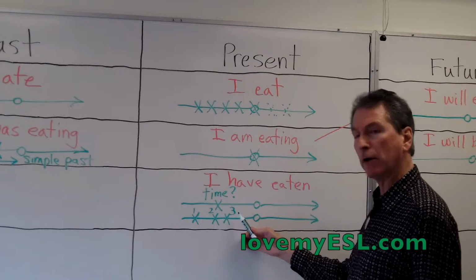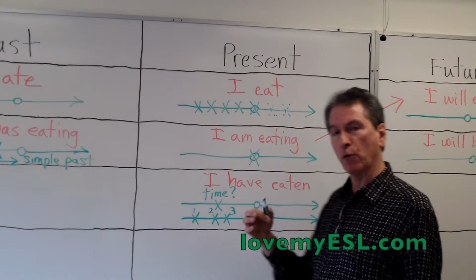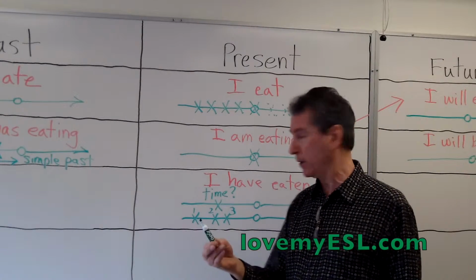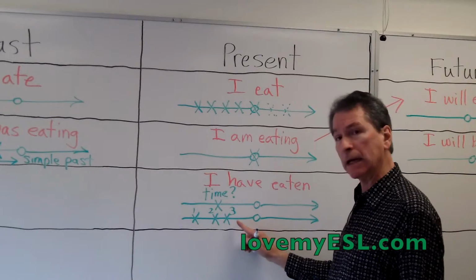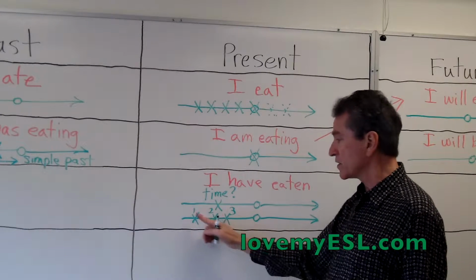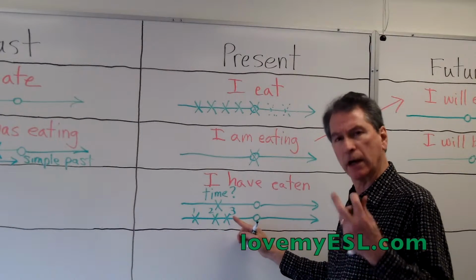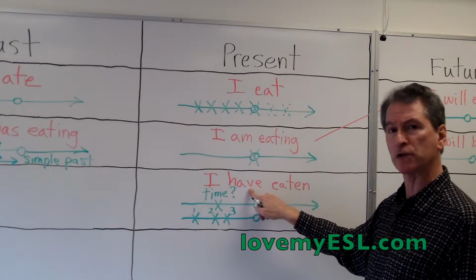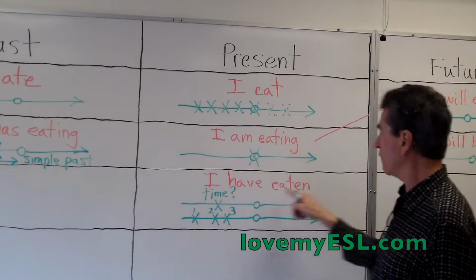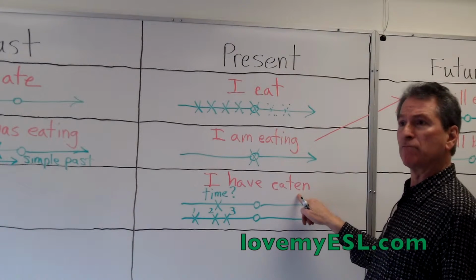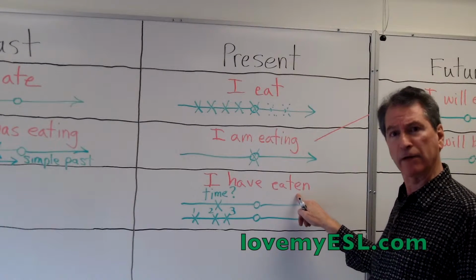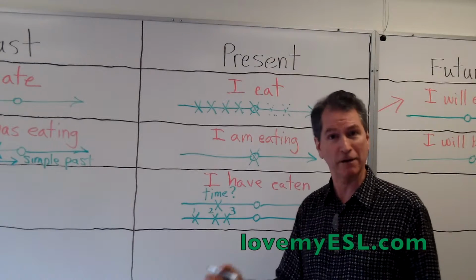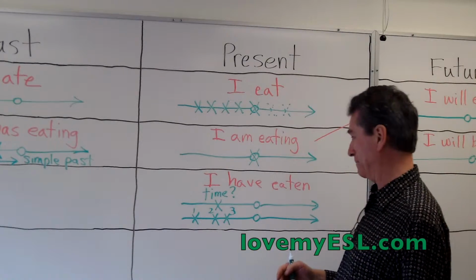Anytime you have a number or you have a word that is like a number, a word like many, a few, several, all of those are kind of like number words. When you have a number word, you also use the present perfect. I have eaten a banana 3 times in my lifetime. That's not true because I love bananas, but you get the idea.